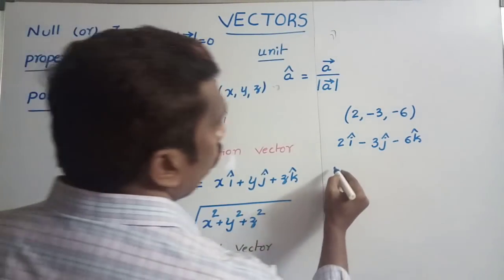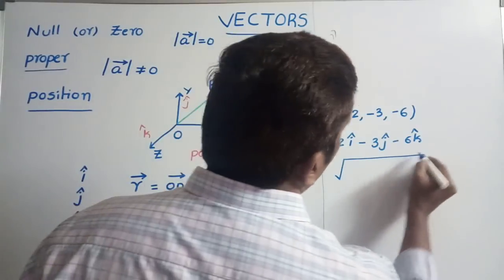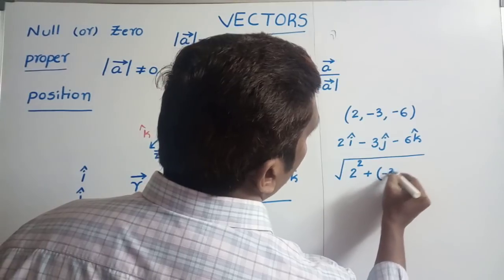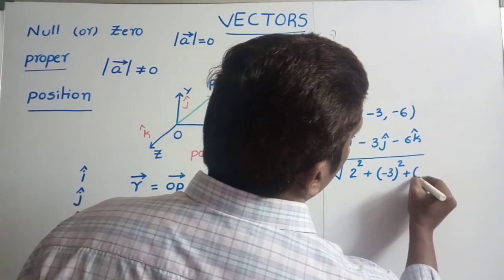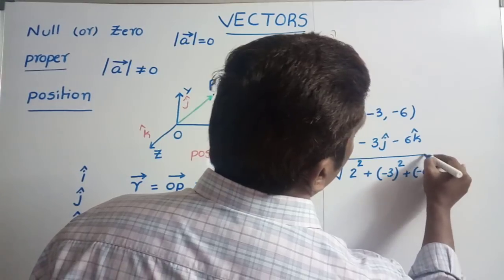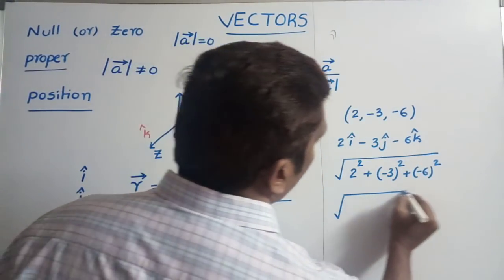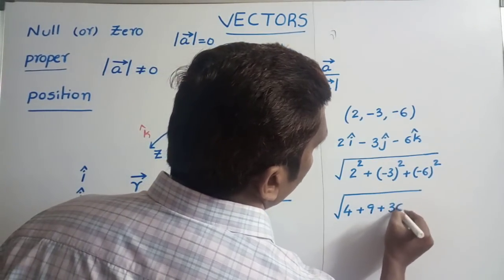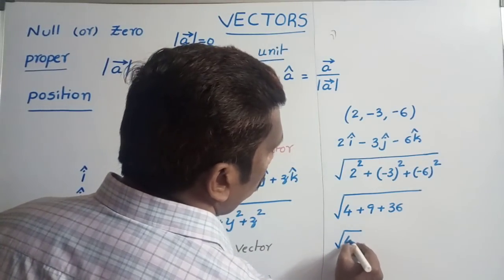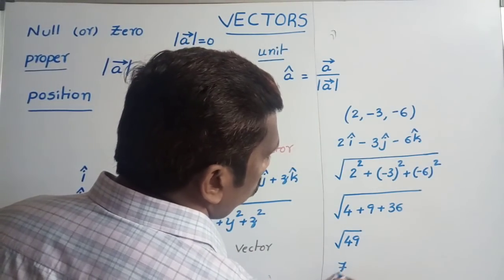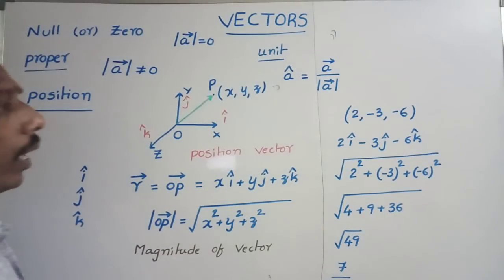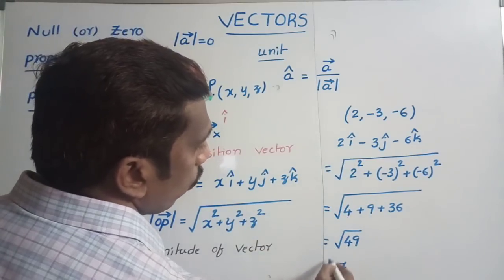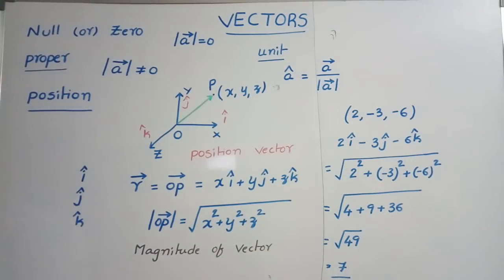Its magnitude is the square root of 2 square plus minus 3 whole square plus minus 6 whole square, which is the square root of 4 plus 9 plus 36, the square root of 49, which is 7. In this way we can find the magnitude of a given vector. So the magnitude of the given vector is 7 units.